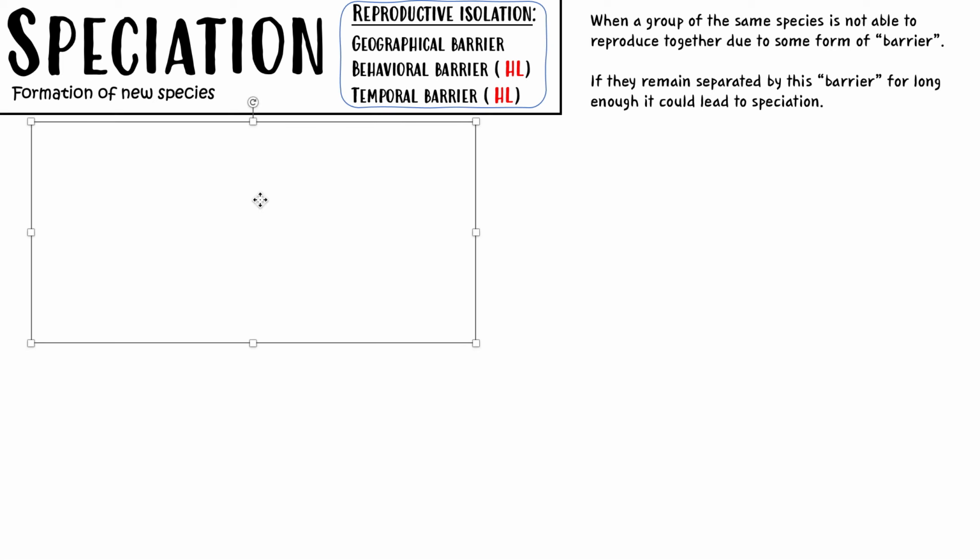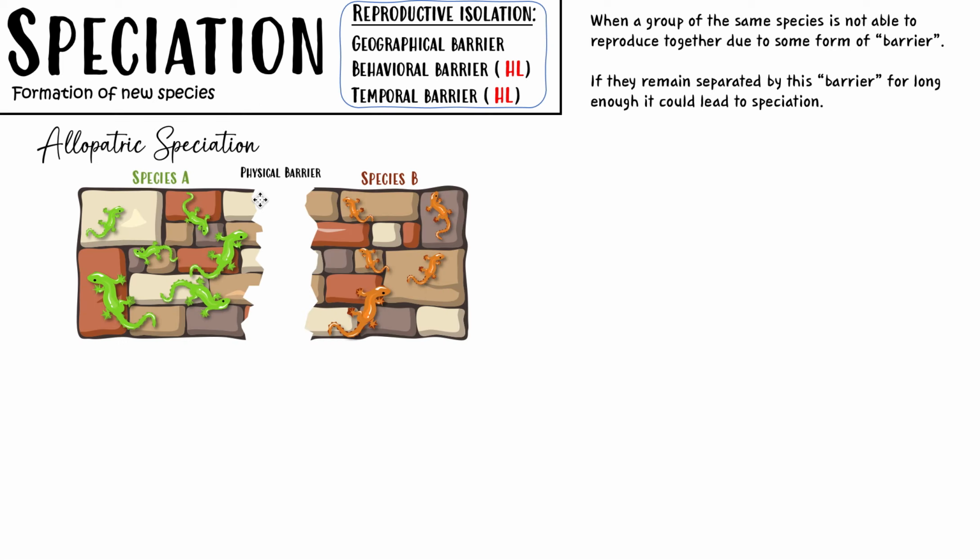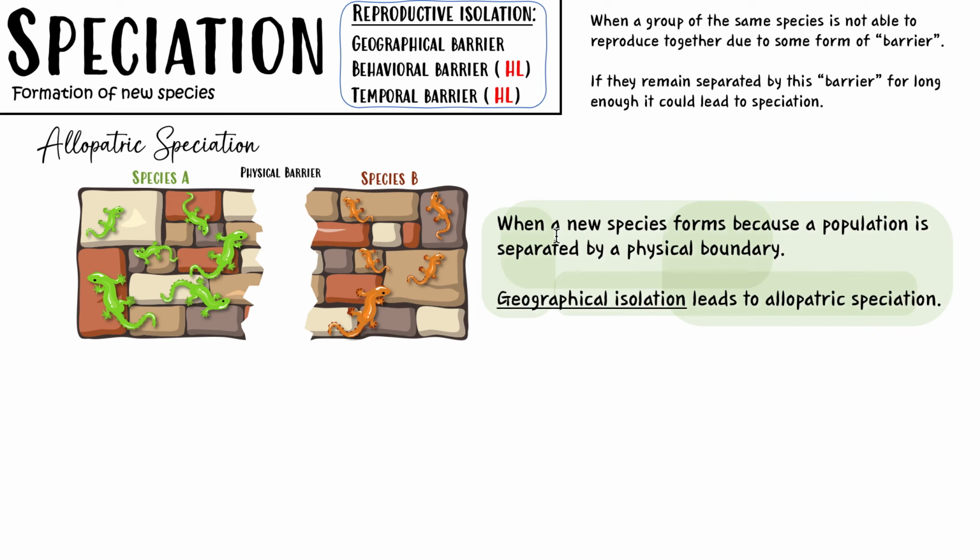Okay, so now we can split these three barriers into two categories. Okay, let me show you. The first one I think is the most simple one to understand. It's called allopatric speciation. Allo means different, and patric means kind of like location. So this is speciation that happens because of a species being split into two different locations. Okay, so there's an actual physical barrier. We call that geographical barrier. Okay, so let me show you here. So this is when a new species forms because a population is separated by a physical boundary. So geographical barrier leads to allopatric speciation.